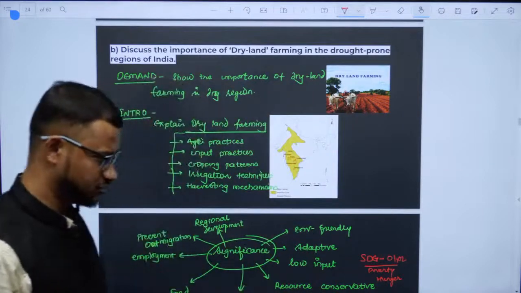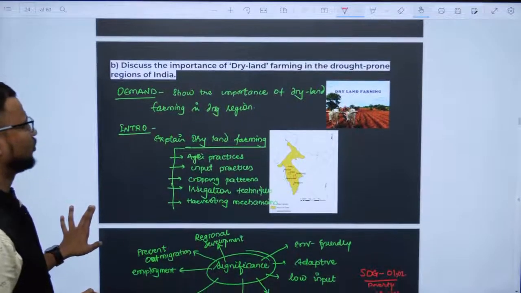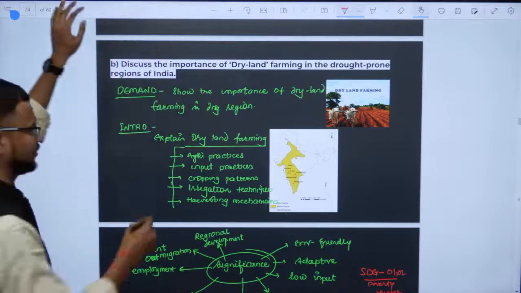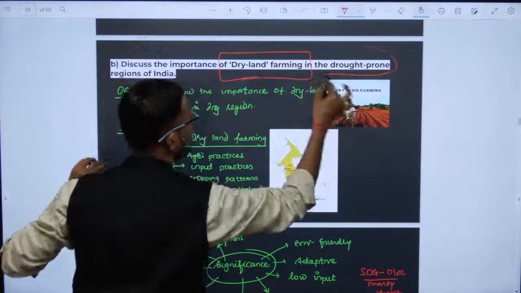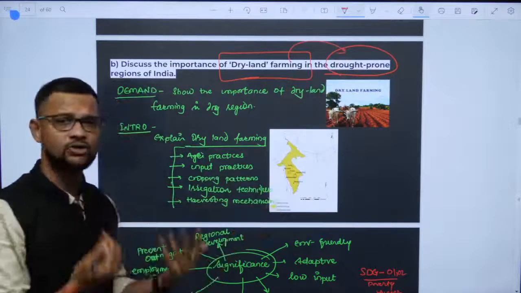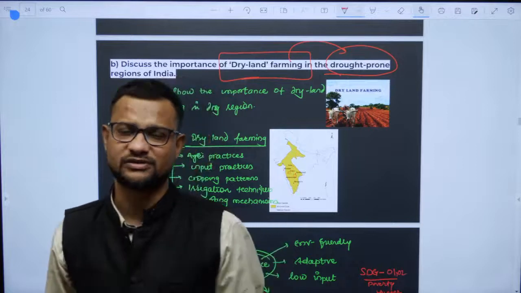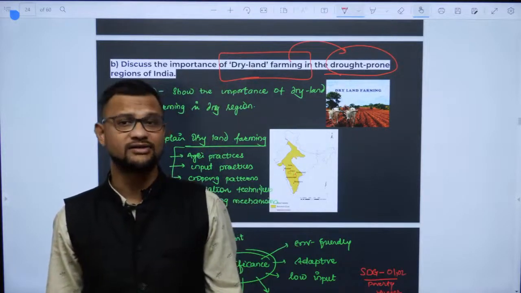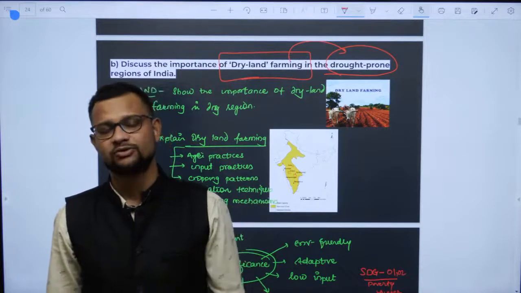Okay, next question. Discuss the importance of dry land farming. It is a repetitive theme-based question, asked a number of times. Dry land farming in the drought prone region. There are two key points, you have to connect on these two. Now, what is dry land farming? Dry land farming is the specific techniques of agriculture in dry regions, which have less rainfall, say 60 to 70 centimeter and less, usually. So these are the dry land regions.